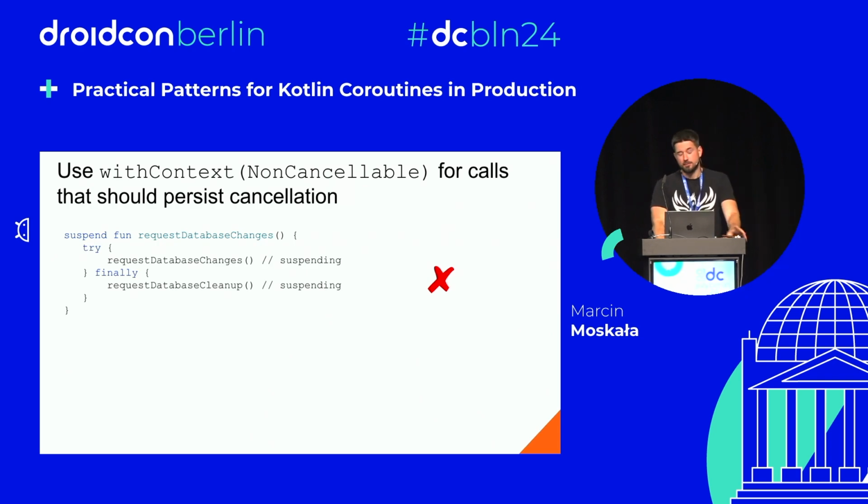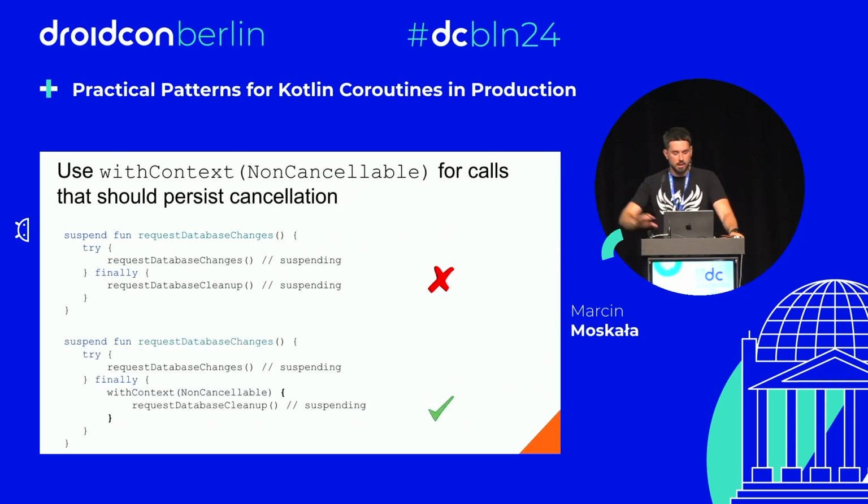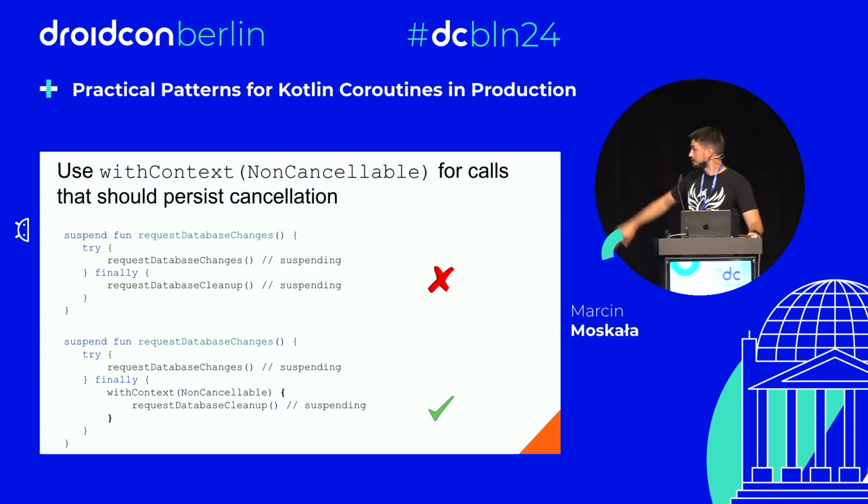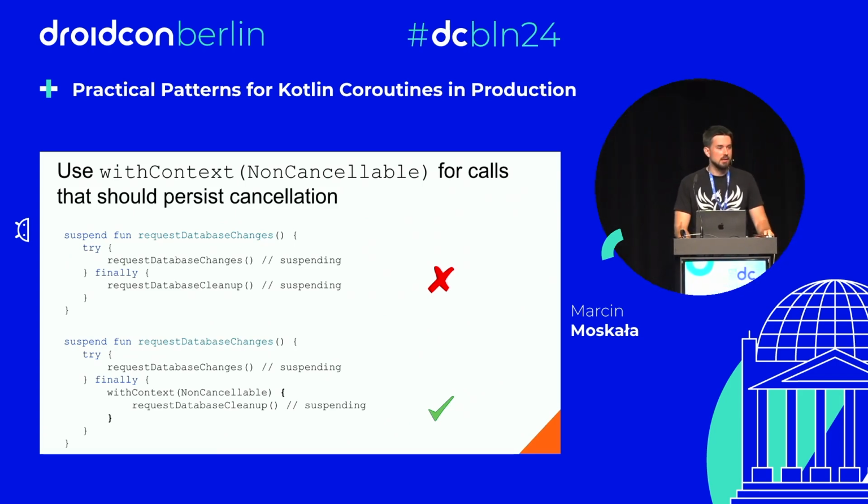And for such cases, there is a special structure, withContext(NonCancellable). That's what we use if we want to call a suspending function in a cleanup function, in the situation of cancellation. We want to persist cancellation.